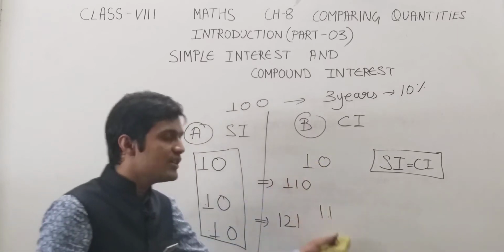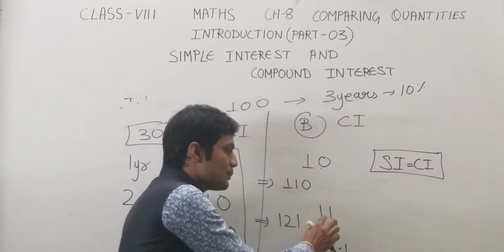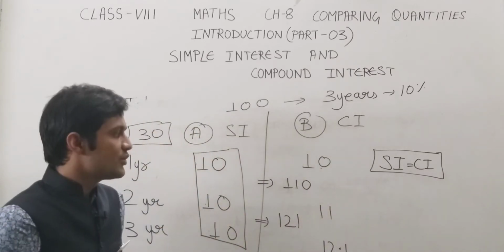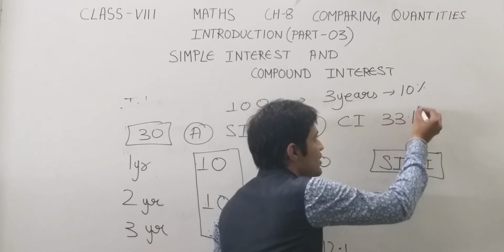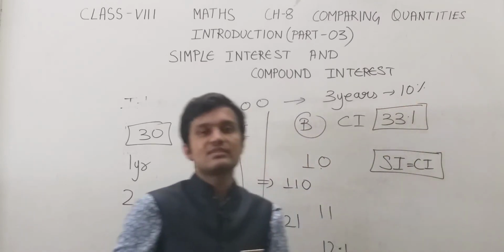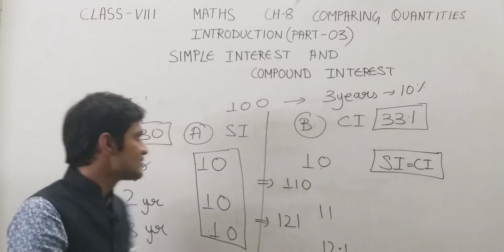And the compound interest after the completion of 3 years is 10 plus 11 plus 12.1, that is 33.1. Okay. So this is the difference between simple interest and compound interest.